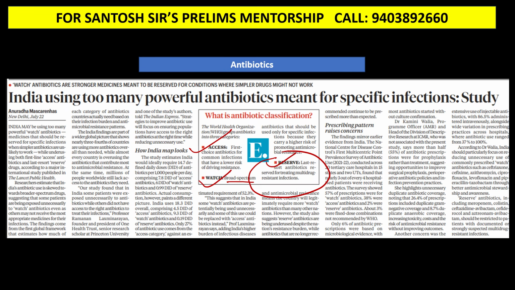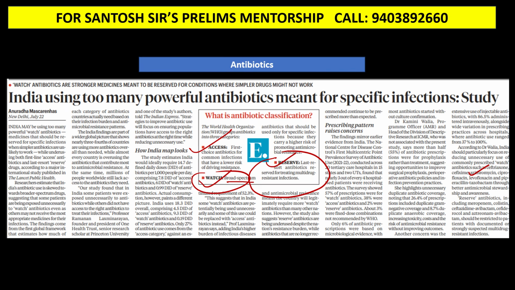So guys, let me give you names of a few antibiotics. You can see here watch antibiotics, which is the second category. What are the different watch antibiotics? You can take the names here. The most famous one is azithromycin. It is a watch antibiotic. Then ciprofloxacin, then levofloxacin.